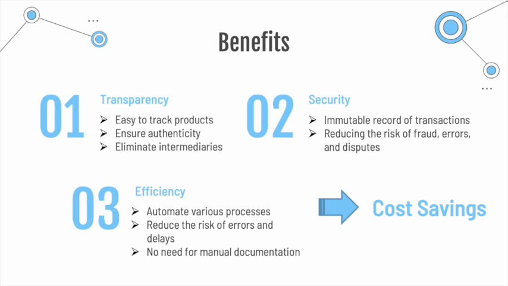The third benefit would be efficiency, where smart contracts automate the entire process, eliminating the need for manual documentation and intermediaries. It does not only improve the speed and efficiency of the supply chain operation, but also reduces the risk of errors and delay.